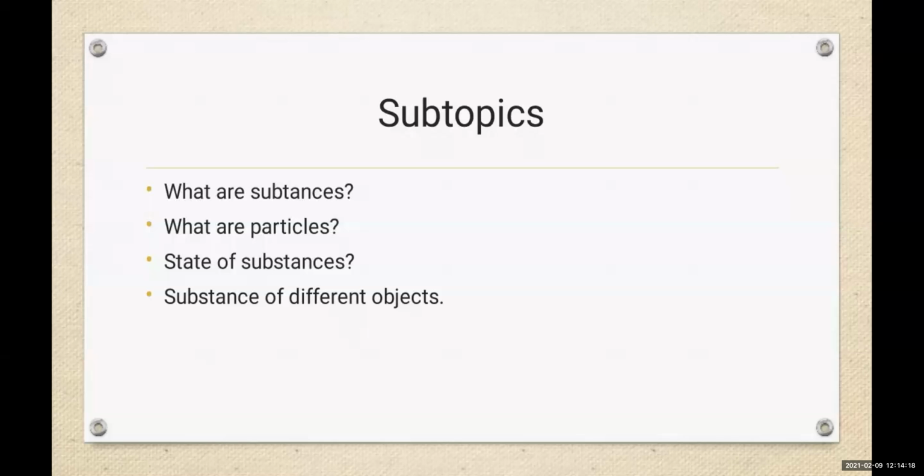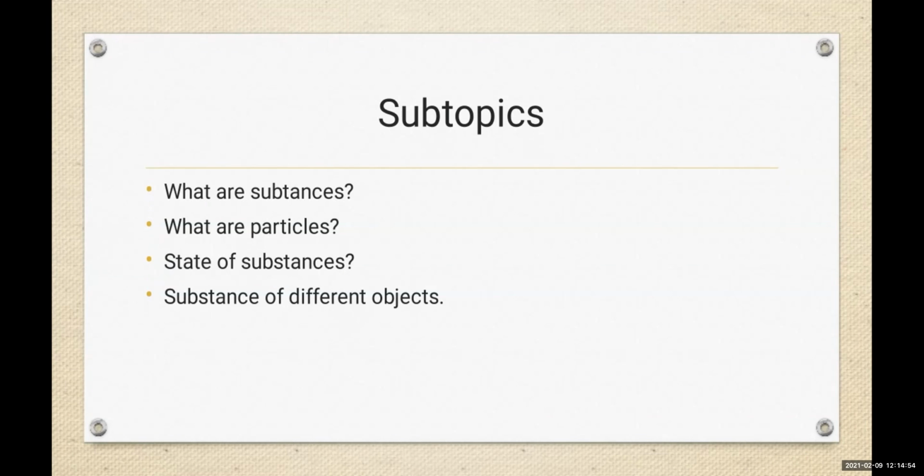Now, something we are going to clear in this chapter is what are substances, what are particles, and states of substance of different objects. We are going to see this. Now, tell me, children, what do you see when you're writing with chalk on a blackboard? The chalk gets reduced while writing. The powder that falls down on the ground is called particles. Substance means a correct substance.